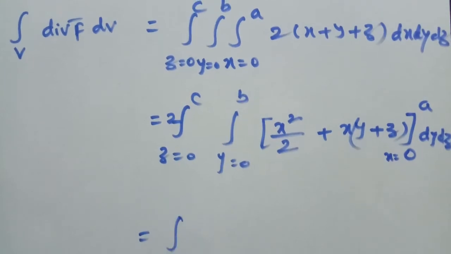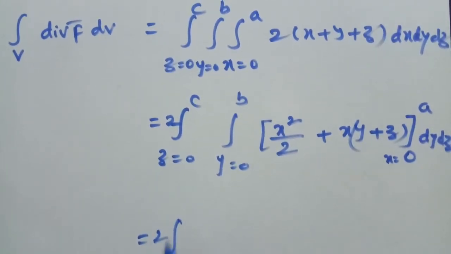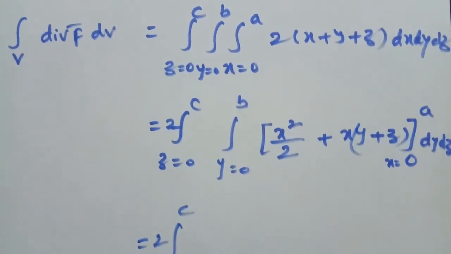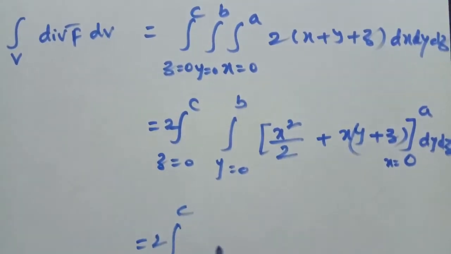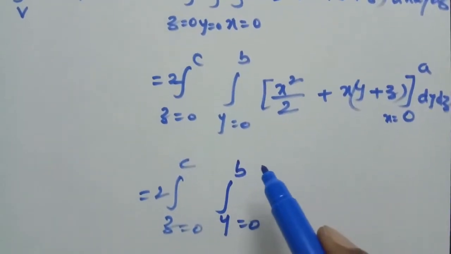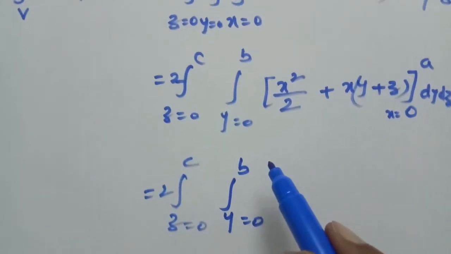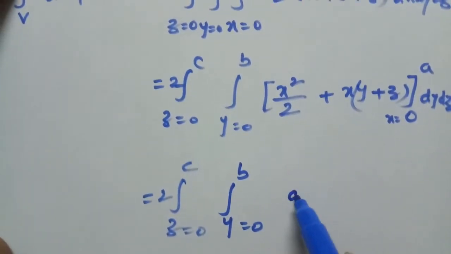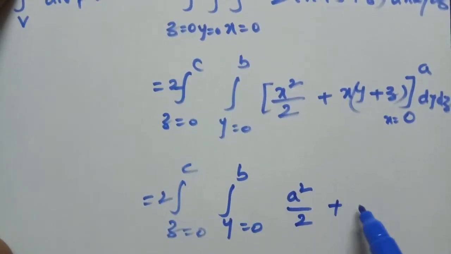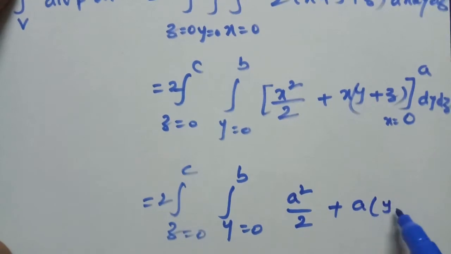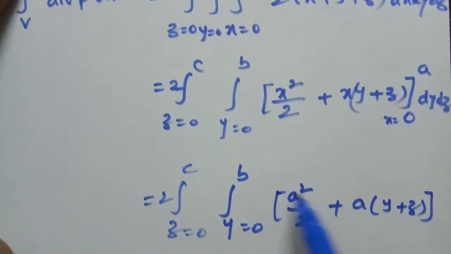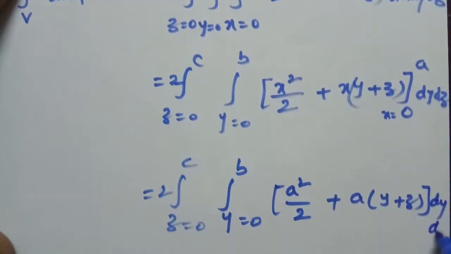Next with respect to y and z. Now this is equal to the integral of 2 into z equal to 0 to c, y equal to 0 to b, of upper limit a square by 2, lower limit 0, plus a into (y plus z), lower limit 0, with respect to y and z.